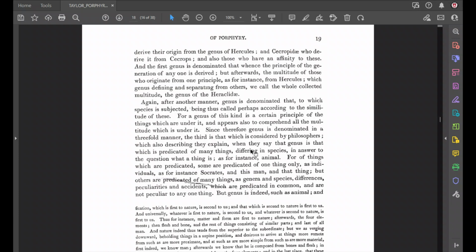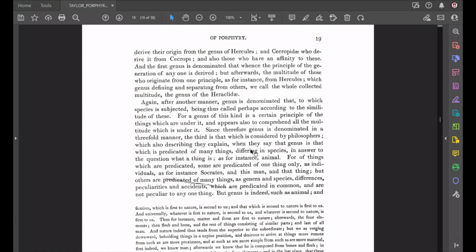So if this was, let's just say this was Abraham again. Okay, this is Abraham. What can you say about Abraham? Abraham is a man, right? Abraham is an animal. Abraham is a living thing, or a living creature, okay?